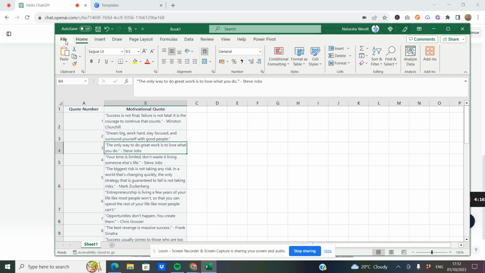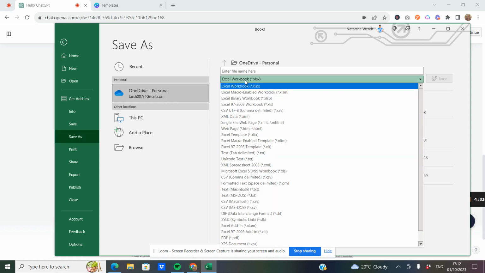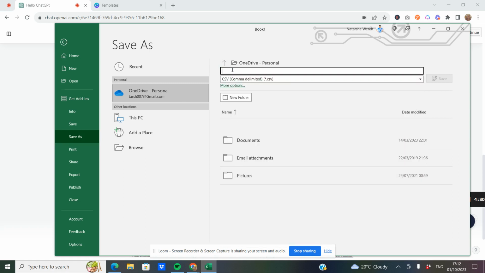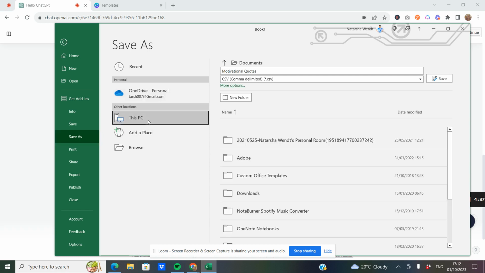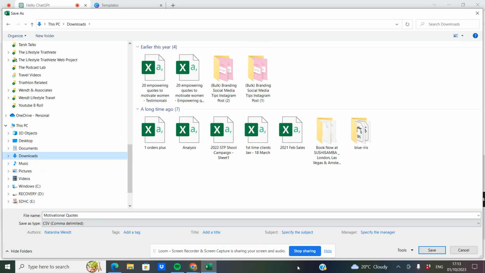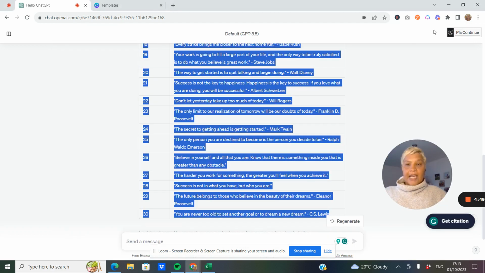Okay, now what we want to do is we want to save this down. So save as a CSV file. This is really important. So you look for comma delimited, so the CSV file, and we are just going to call it motivational quotes. Actually, we'll just browse and we just want to put it in the downloads section, to be fair. Downloads, wonderful. Save that.